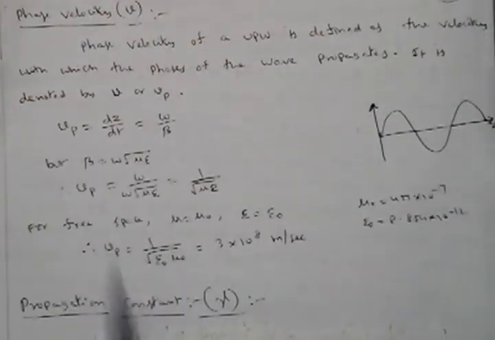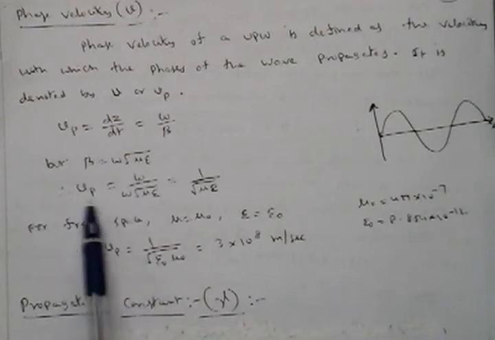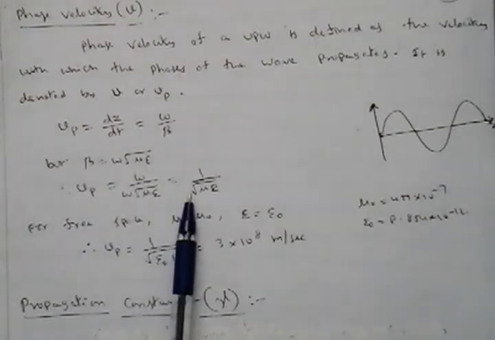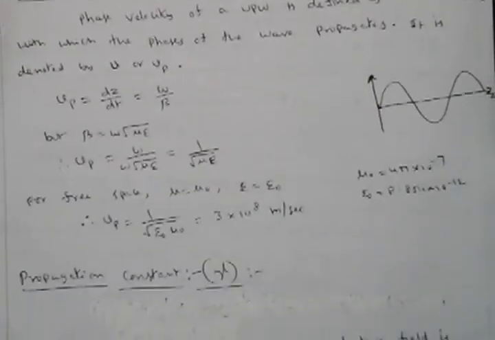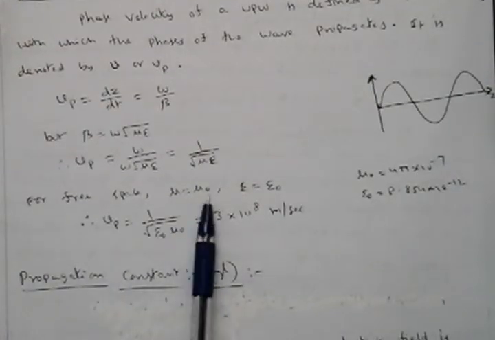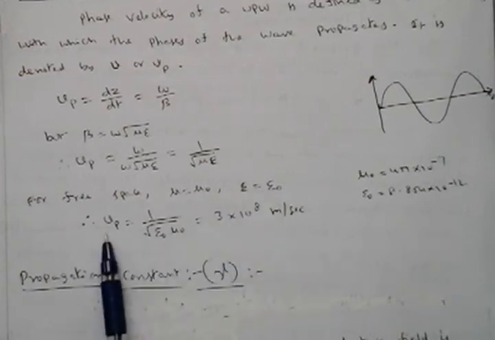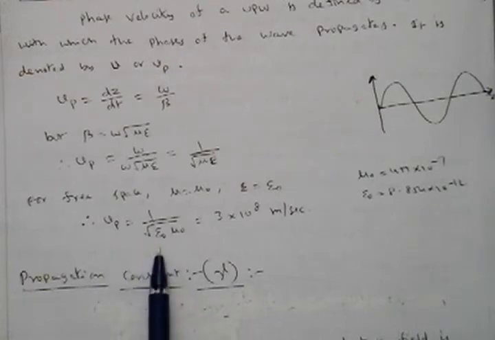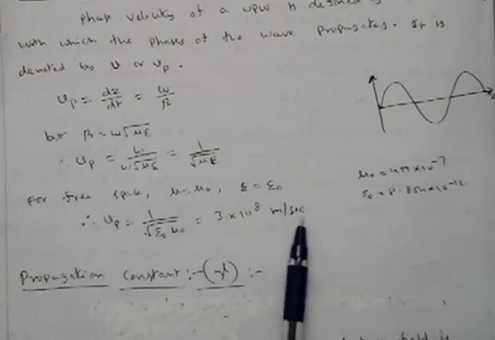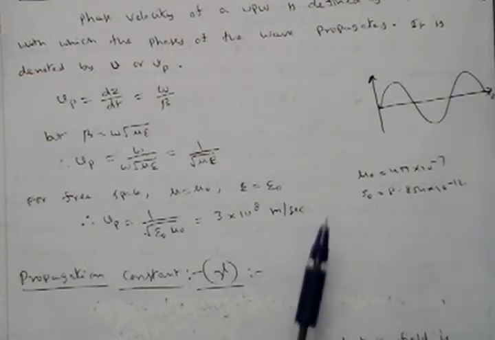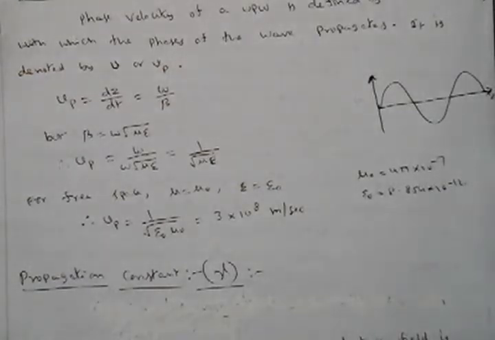Beta is equal to omega square root of mu epsilon. So finally we get Vp is equal to 1 divided by square root of mu epsilon. For free space, we know that mu is equal to mu naught and epsilon is equal to epsilon naught. Finally, velocity in free space is Vp is equal to 1 divided by square root of mu naught epsilon naught. If we substitute this, we get 3 into 10 power 8 meters per second. That is the velocity of the wave in free space.